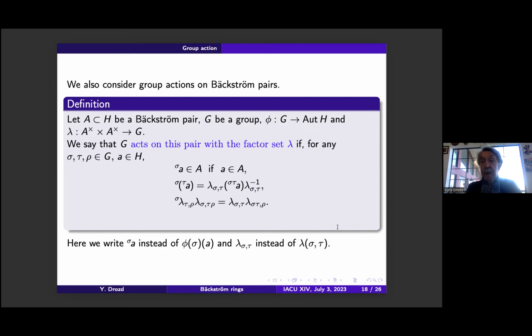Now consider group action on Bäckström pairs. Let us have a Bäckström pair and a group G. Then what is an action?